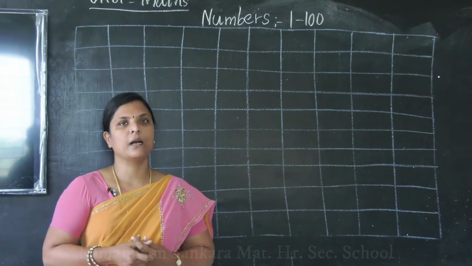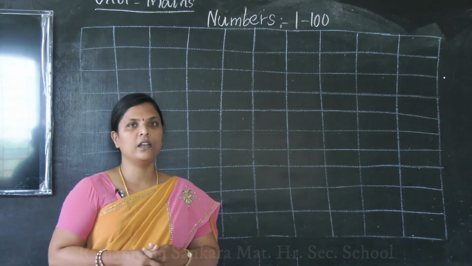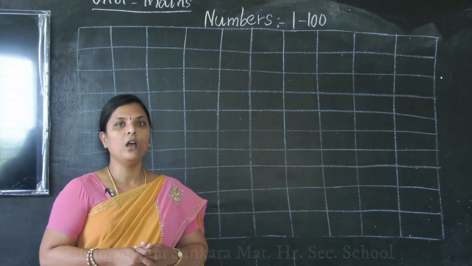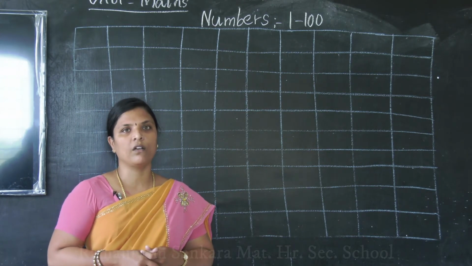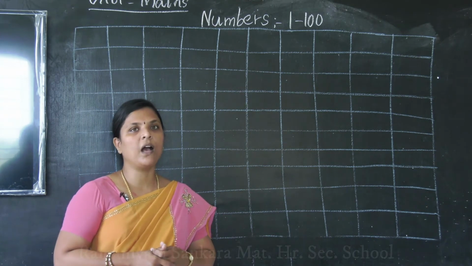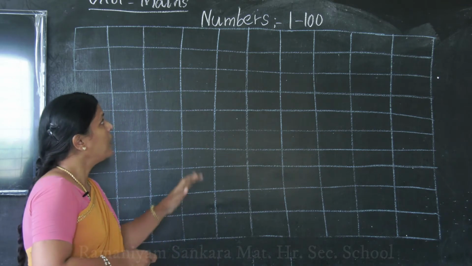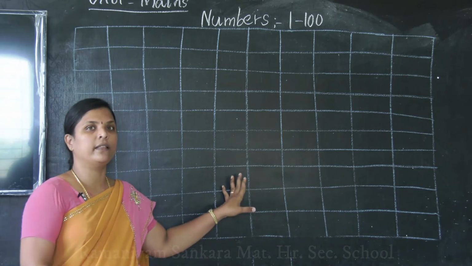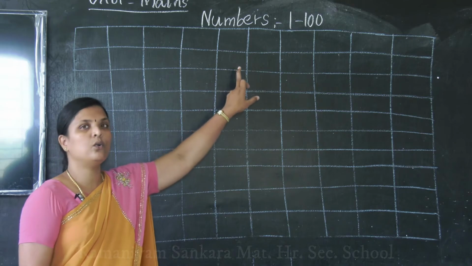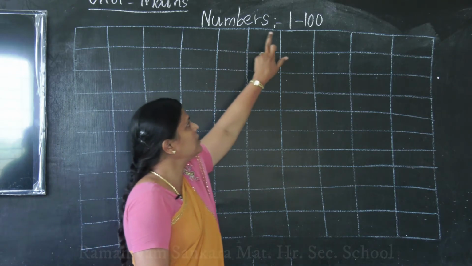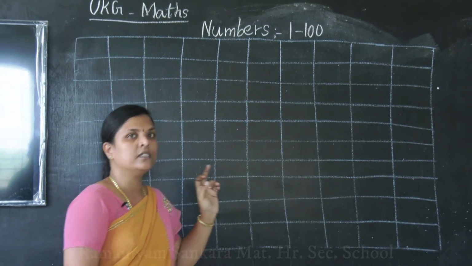Okay children, some of the concepts we learnt in our last video. Today also we will learn about our previous sessions. Okay ma, at first we will do the numbers, how to write the numbers from 1 to 100. Okay, numbers 1 to 100. Shall we write?